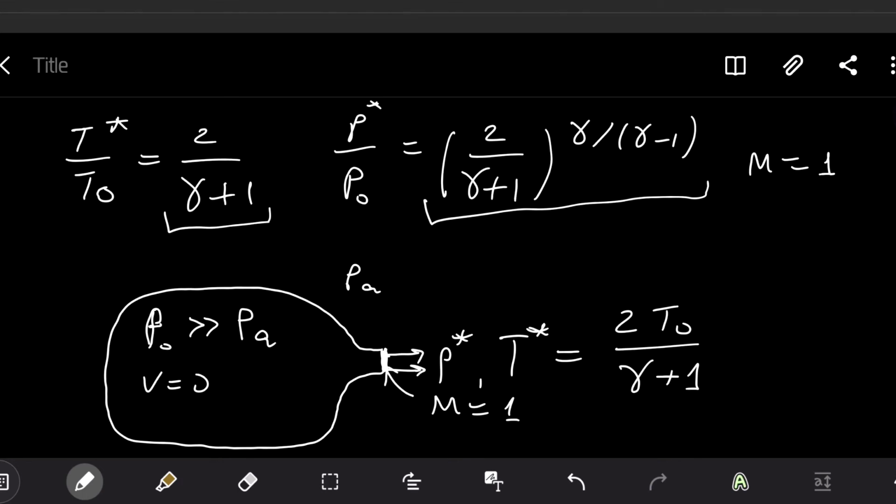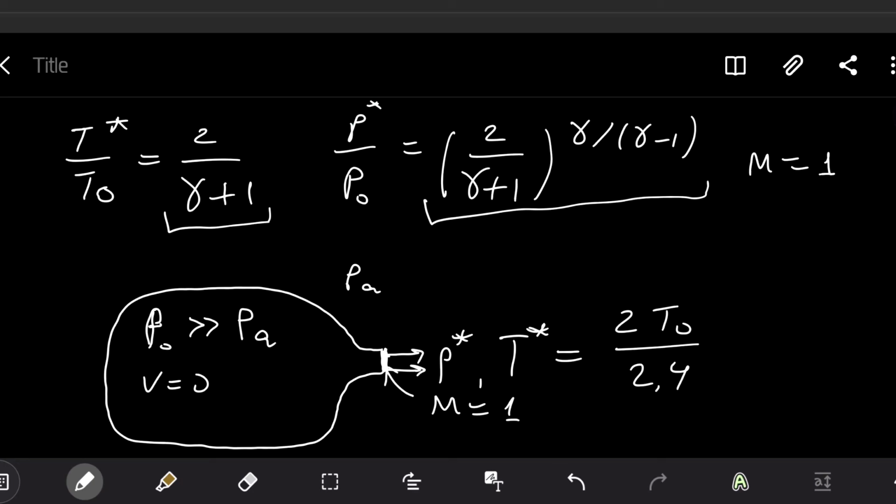Let's see how much it can be. It is 2 in numerator, and in denominator gamma plus 1 will be approximately 2.4. So 2 divided by 2.4, you have a decrease of temperature. So you will have this temperature calculated based on temperature inside the tank. In the same way, you can calculate the pressure ratio.